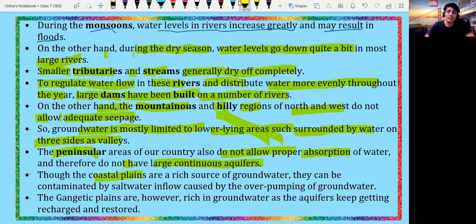Though the coastal plains are a rich source of groundwater, because that region is filled with water from oceans, seas and many large dams, that water percolates inside the earth and increases the water level of the aquifers, they can be contaminated by salt water inflow caused by the overpumping of groundwater.